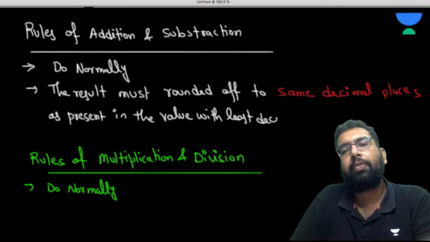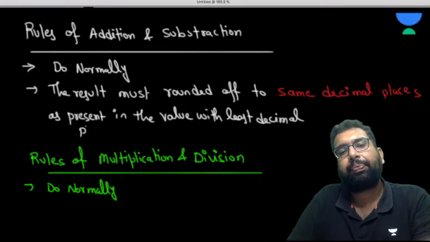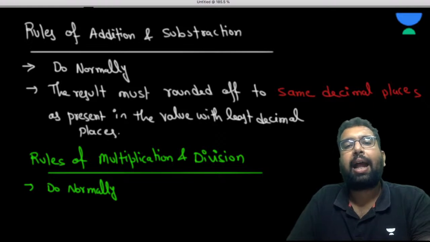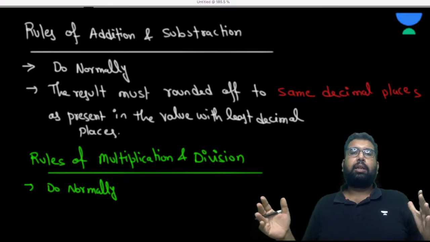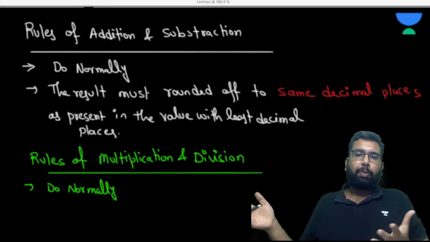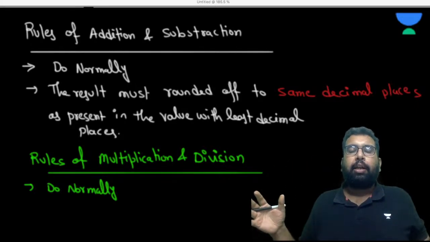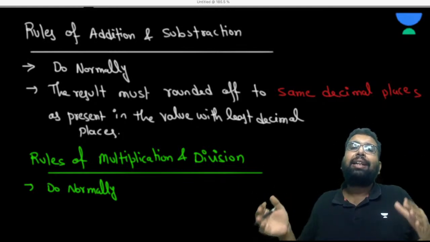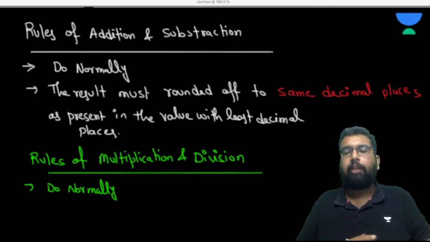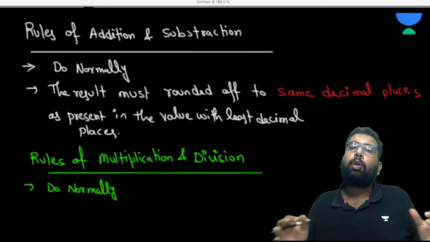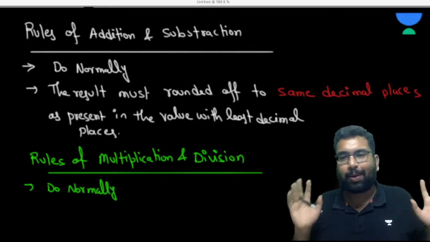I'll use the red pen, okay, red means danger. So basically you are adding some quantities, maybe 2, 3 or 4. The value which has the least decimal places, the final result must be rounded off to the same decimal place. Are you getting my point?